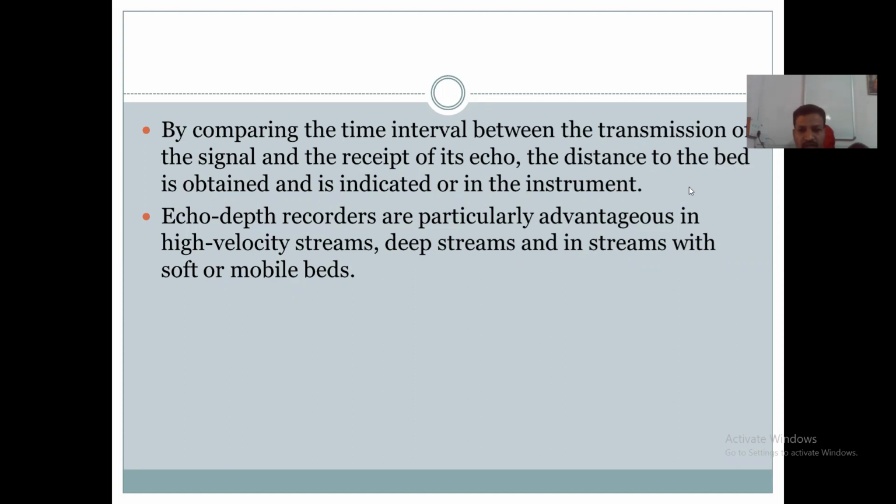These echo depth recorders are advantageous in high velocity streams, for larger depth, and in streams having soft or mobile beds. In streams having large depth and high velocity, these echo depth recorders are used because they give more accurate results within a short time and can measure the depth of the stream.